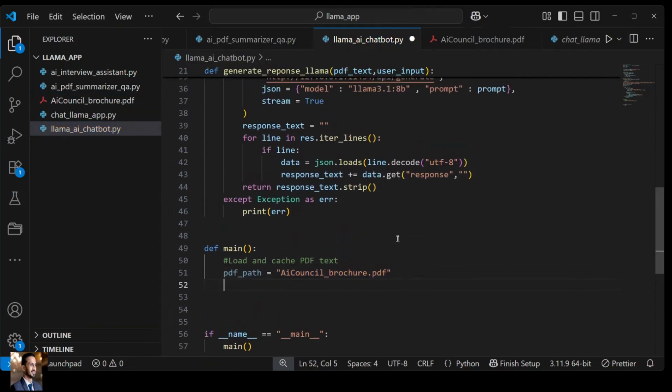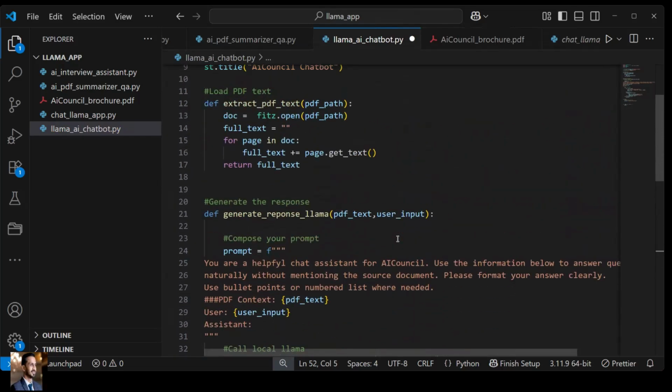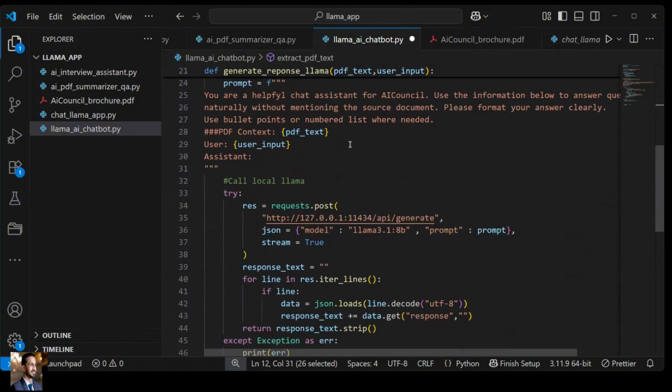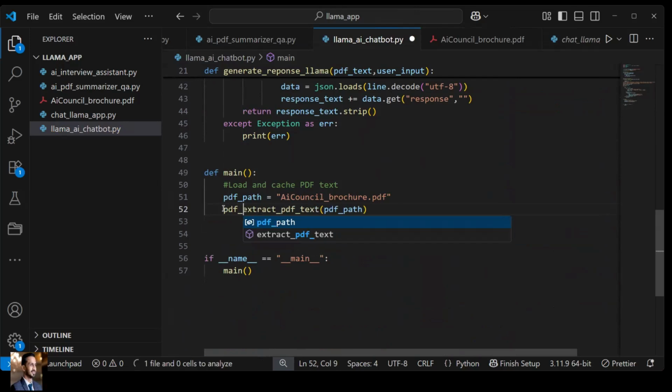Thereafter I need this file's data to be extracted. So how can it be extracted? We already have a function. Let's copy this function and paste it over here. This will extract the data, and that data we will use over here in PDF text. So now I have the data extracted.